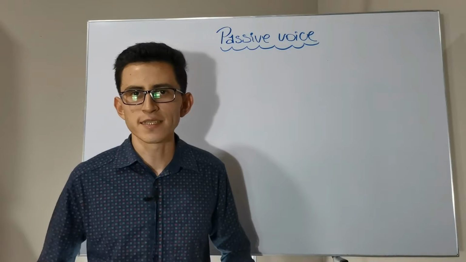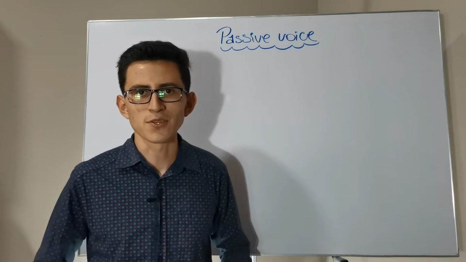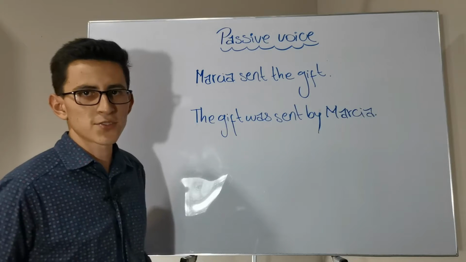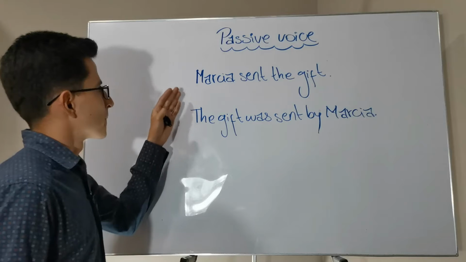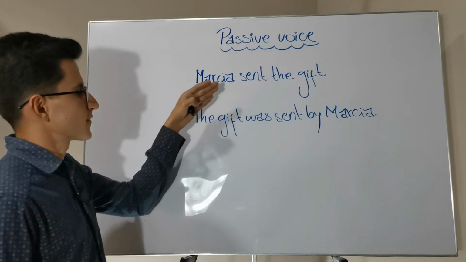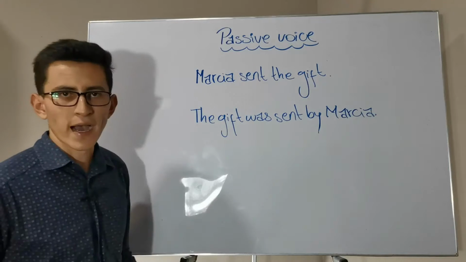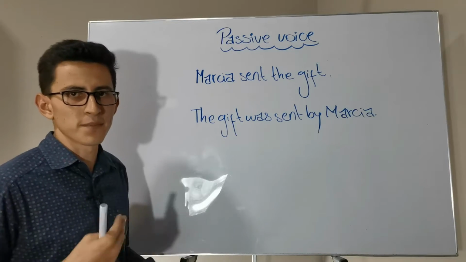To understand this better, I will be using and explaining some examples. Let's check them out. Here we will contrast passive voice with active voice. Marcia sent the gift. The gift was sent by Marcia. As we can see, both sentences convey the same message.